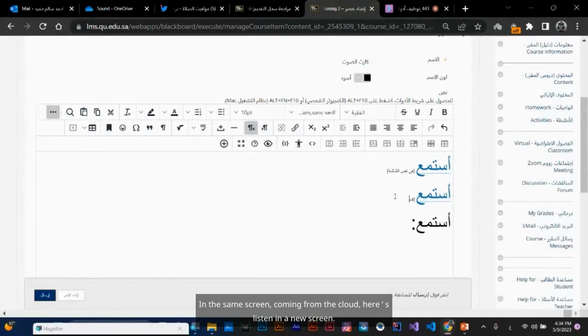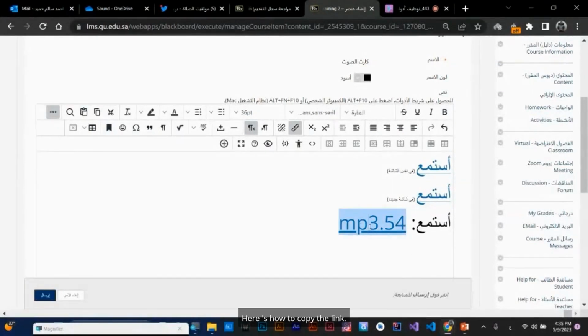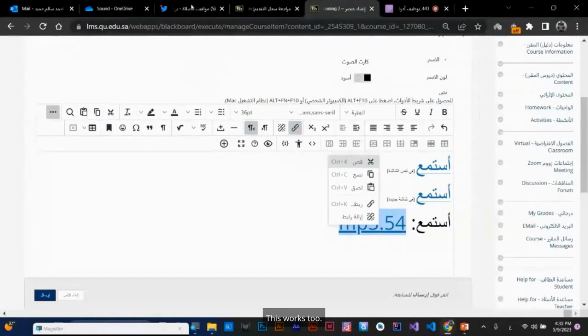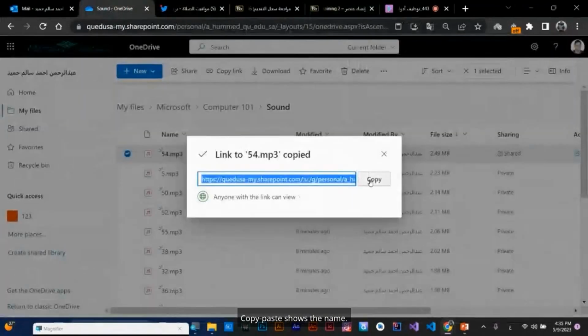In a new screen. This way, I can have the student open 2 screens from Blackboard. And that's what I want. I like that. And here's the listen link. And here's the link. Honestly, here's how to copy the link. In the editor, paste. The title was linked to listen. To get the link, use a quotation. This works too. Copy paste shows the name.